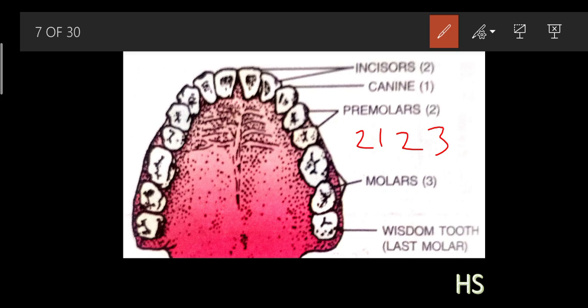And the last tooth, see how many molars are there? 3 molars are there. But the last one of each molar is called the wisdom tooth. Okay, what do you mean by a wisdom tooth? The tooth which appears at around the age of 17 to 20. Okay, around 17 to 20.